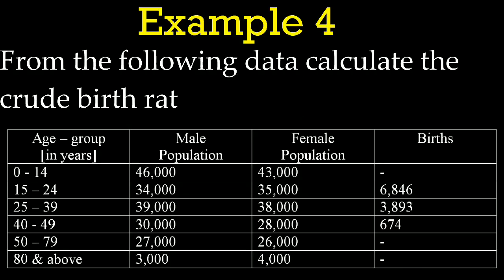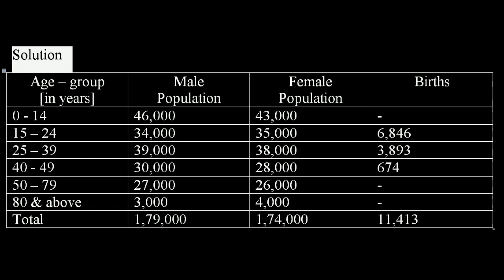In the next example, from the following data, calculate the crude birth rate. A set of values are given in this question. Your question is to find CBR. Now, in order to find the CBR, as we know that CBR equal to B divided by P multiplied by 1000. Here in the numerator, you should consider the birth rate. Here, the birth rate is given. Add all the values, add all the birth values. You will get the total of that, which is